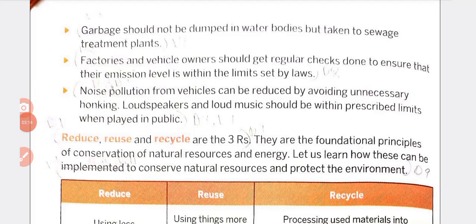Next point: garbage should not be dumped in water bodies but taken to sewage treatment plants.